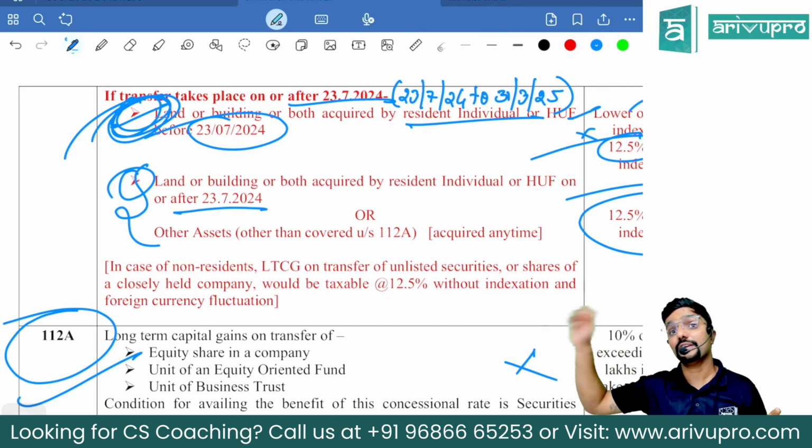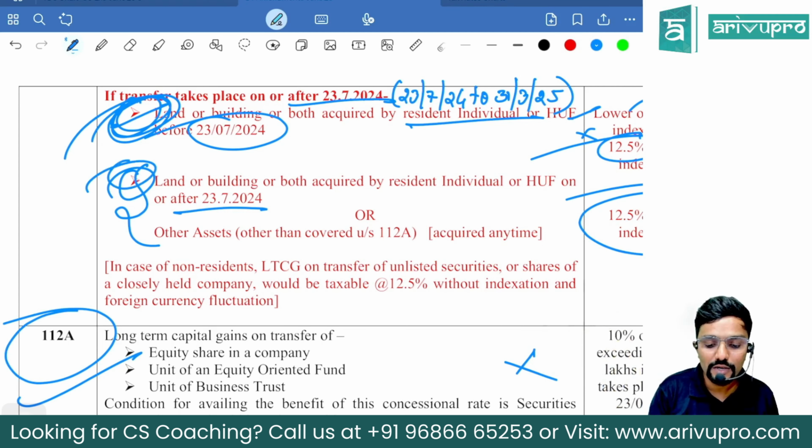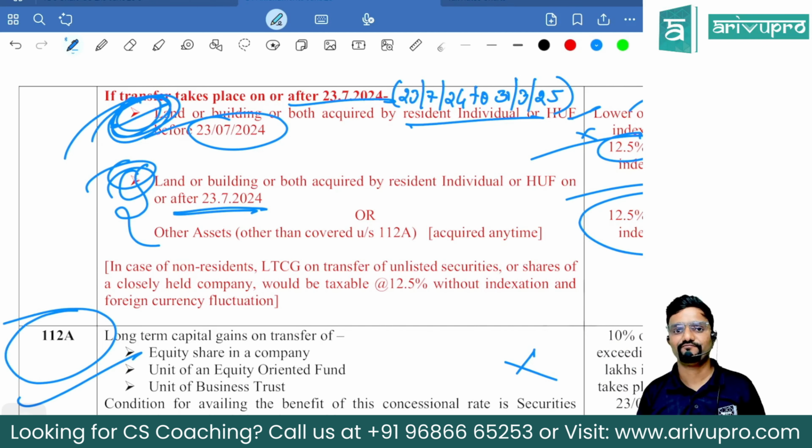Maybe it will be relevant for the subsequent years, not for our previous year. Okay, because here in this bullet they are talking about land or building which is purchased after 23rd July, and sold also after 23rd July. For our previous year, it cannot be long term, guys, because obviously the holding period will not cross more than 1 year.